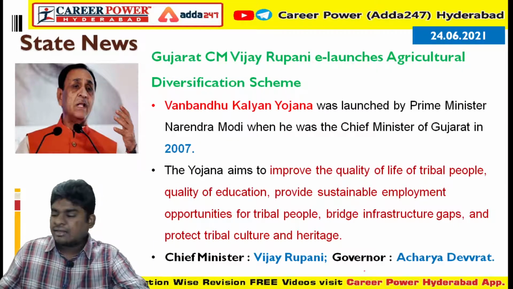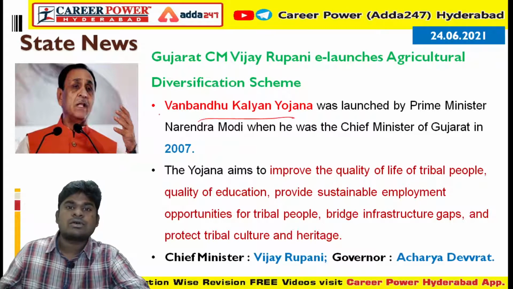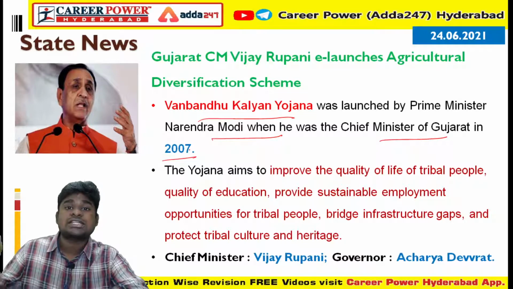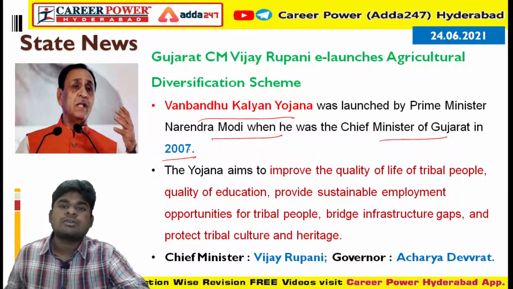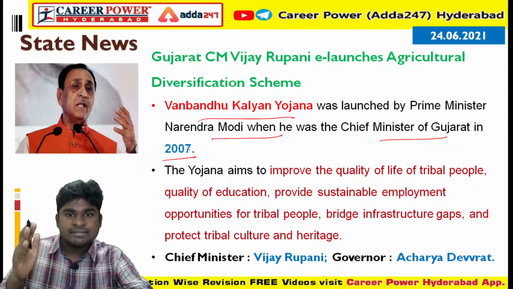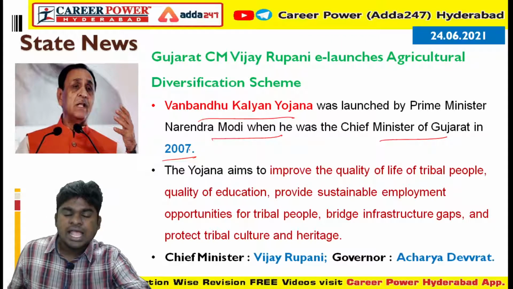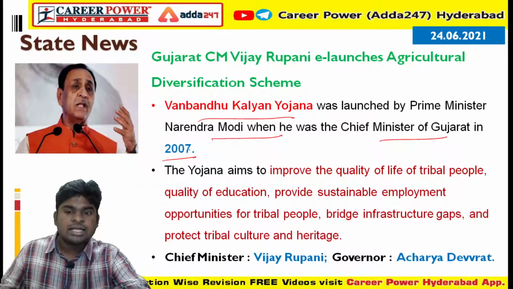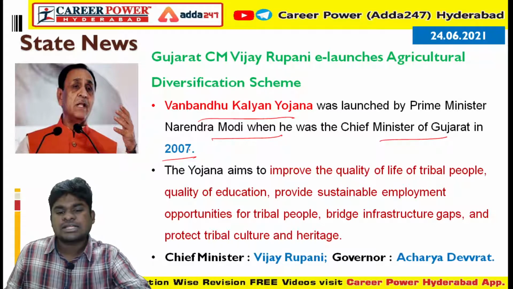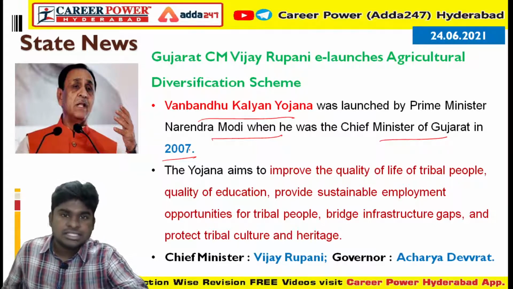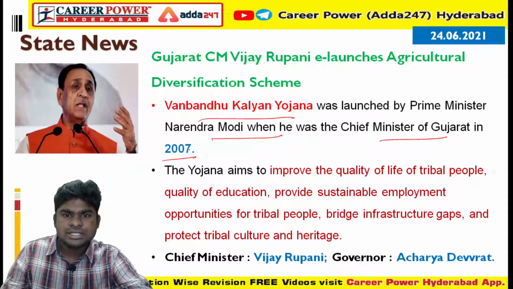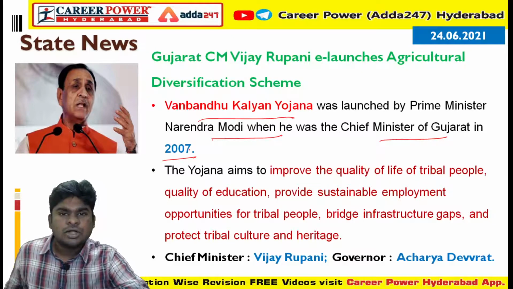Okay, so this scheme is called the Vanabandhu Kalyan Yojana, which was launched by Prime Minister Modi when he was the Chief Minister of Gujarat in 2007. The main aim of the scheme is to improve the quality of life of the tribal people, their education, provide sustainable employment opportunities for them, bridge the infrastructure gaps and protect the tribal culture. So these are part of this Vanabandhu Kalyan Yojana. So the agriculture diversification scheme is part of this Vanabandhu Kalyan Yojana.